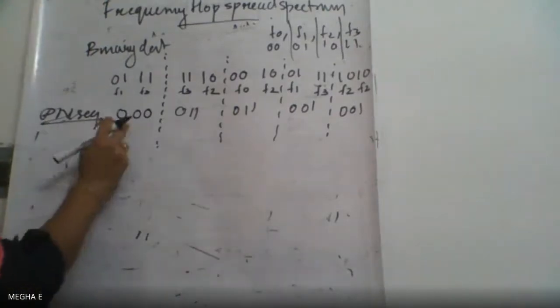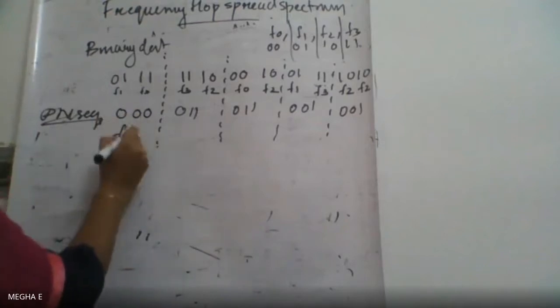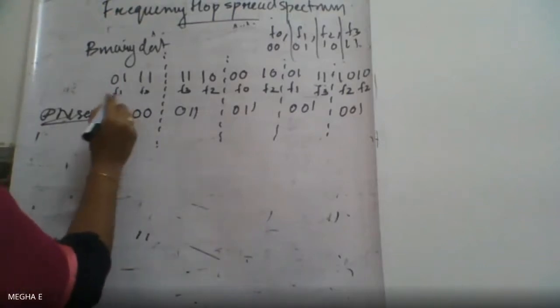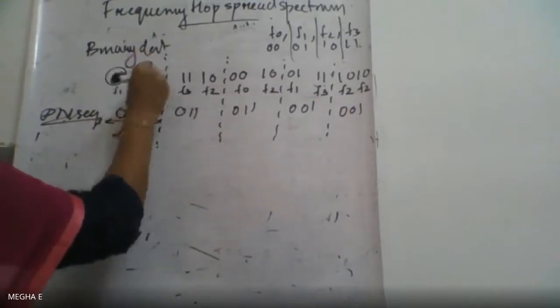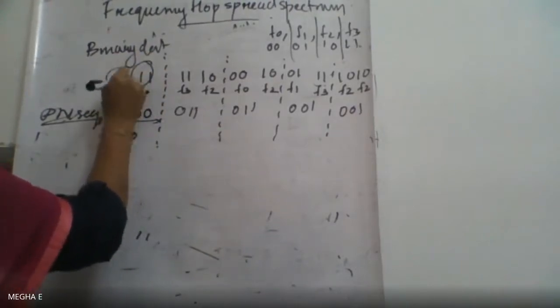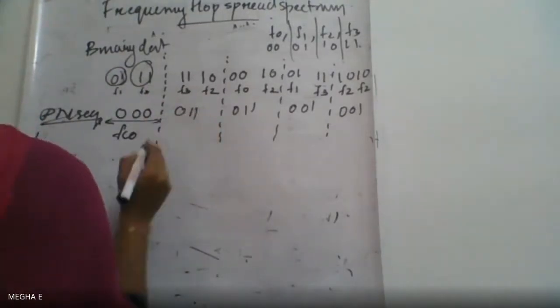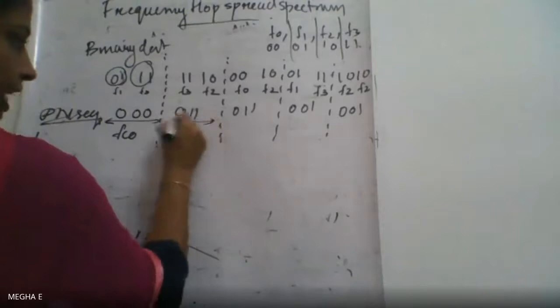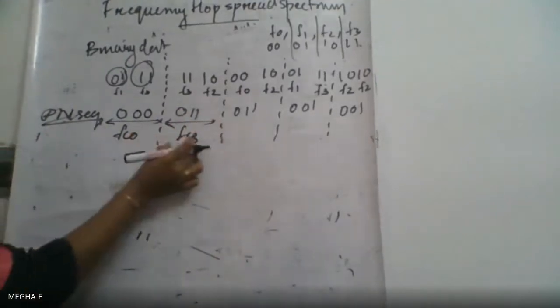Based on this PN sequence, we have 8 combinations of frequency. So 001 corresponds to FC0. On this FC0 frequency, 2 symbols are sent. And the next PN sequence is 011, which is FC3. We have 8 combinations, FC0 to FC7.